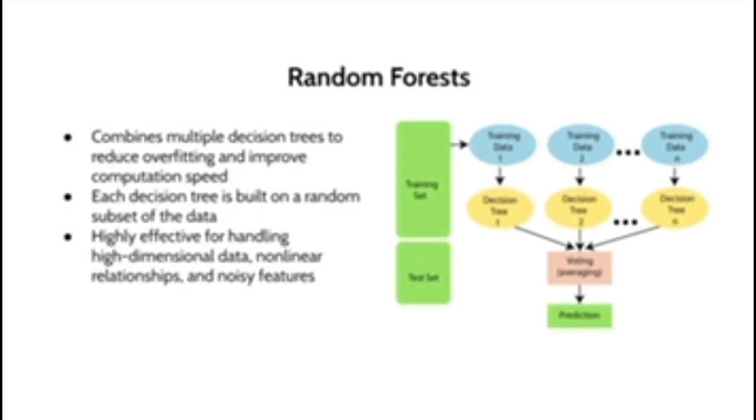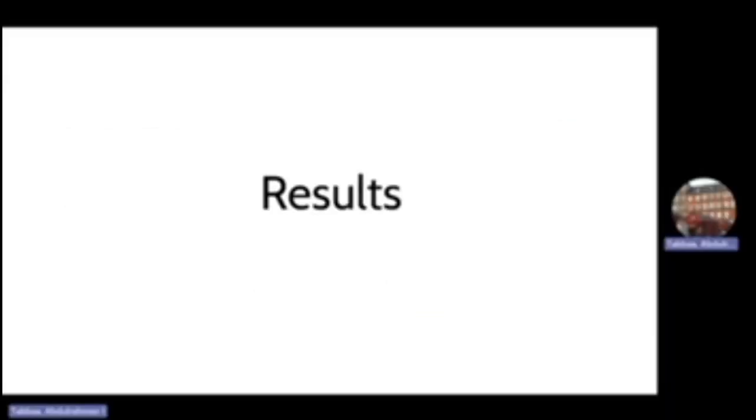Lastly, we also used the random forest model. It combines multiple decision trees to reduce overfitting and improve computation speed. Each decision tree is built on a random subset of the data, and is highly effective for handling high-dimensional data, nonlinear relationships, and noisy features. And now to our results.